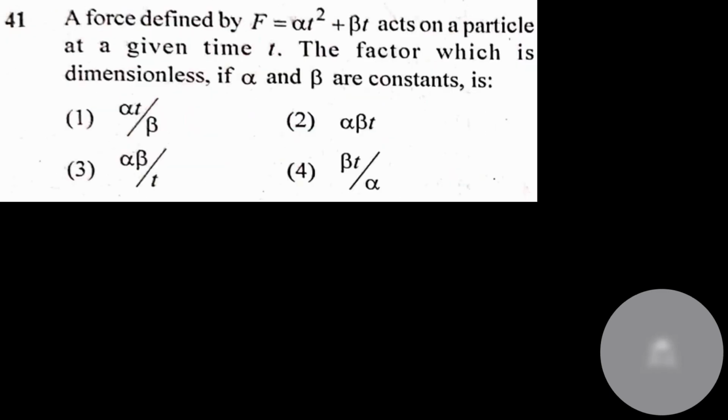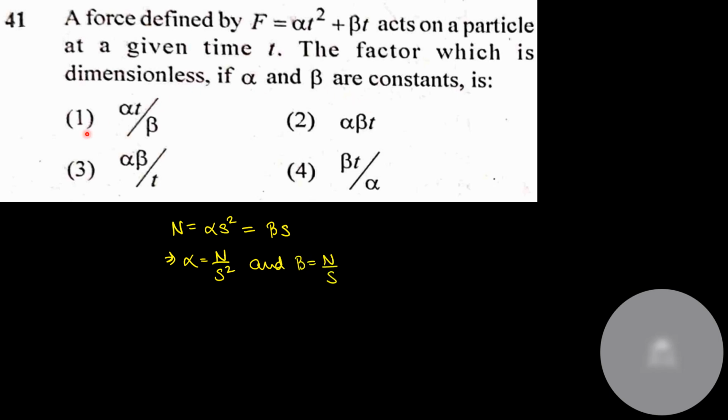Okay. Classic question of units and dimensions. Force is equal to alpha t square plus beta t. So dimension of force should be equal to unit of alpha into second square, alpha t square, since the unit of time is second. Plus beta into second. Why? Because whenever things are added or subtracted, the units of this one are equal to the units of this one. So from this equation, I can say that alpha is equal to Newton per second square and beta is equal to Newton per second.